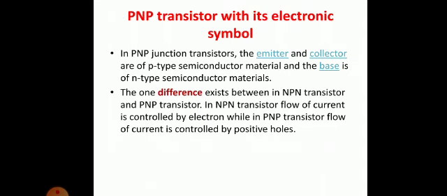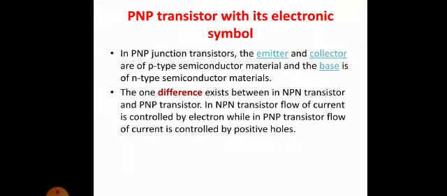That hole will be occupied by an electron, and from where the electron is coming, that will again form a hole. So when you see, you will feel that the hole is moving. Understood? So this is the difference between NPN and PNP type of transistor. Flow is controlled by electron in NPN transistor, and it is because of hole movement in PNP type of transistor.